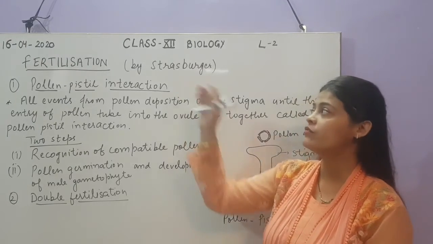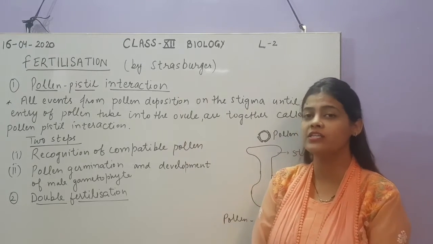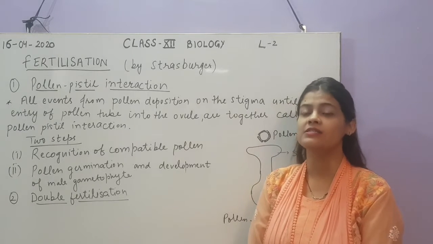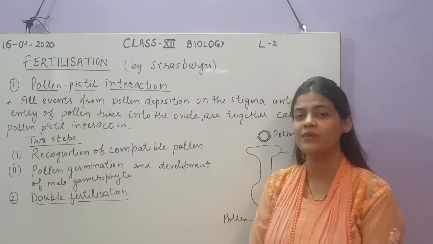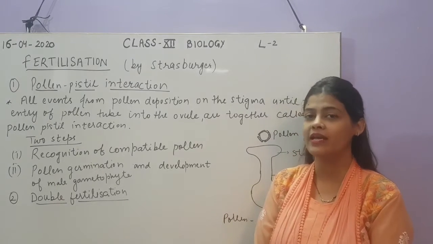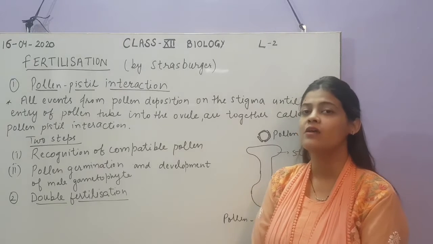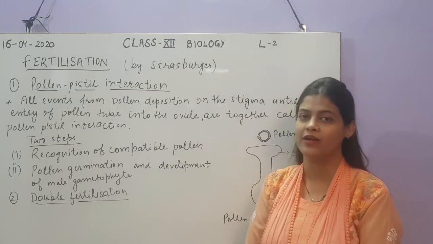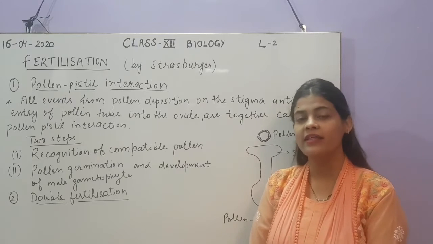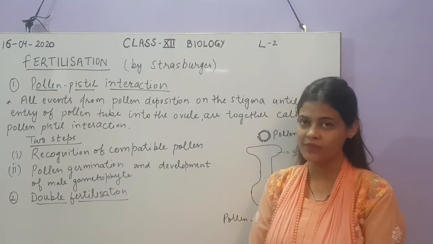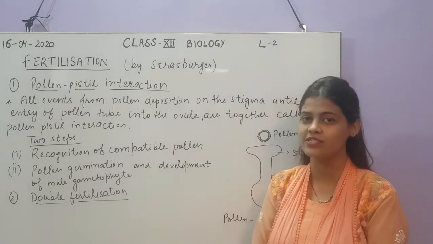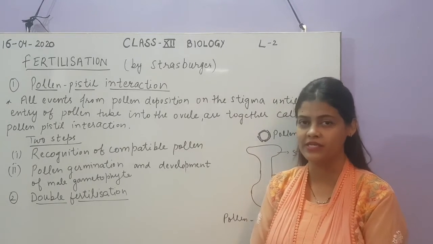Next step is fertilization. Pollination was the event in which the pollen grains reach the stigma of the female reproductive part. The next step is that the pollen grains carrying male gametes enter the female reproductive part, into the ovary and then into the ovule, and then they fuse with the female gamete for fertilization. As you all know, fertilization is the process of fusion of male and female gametes.